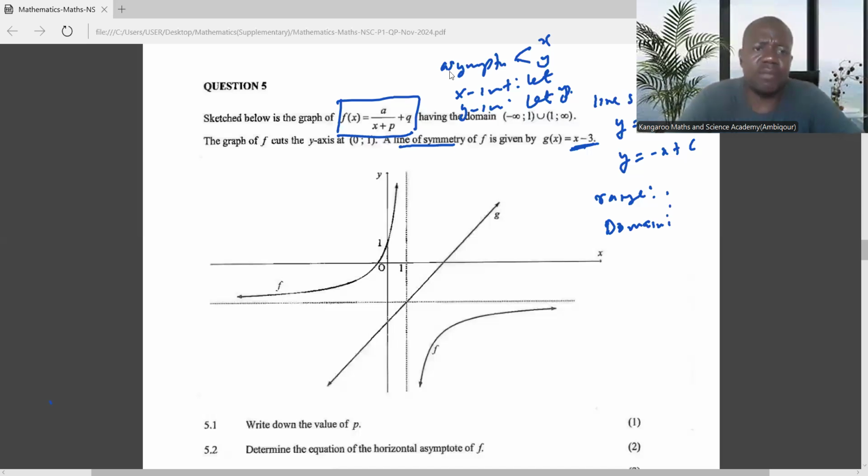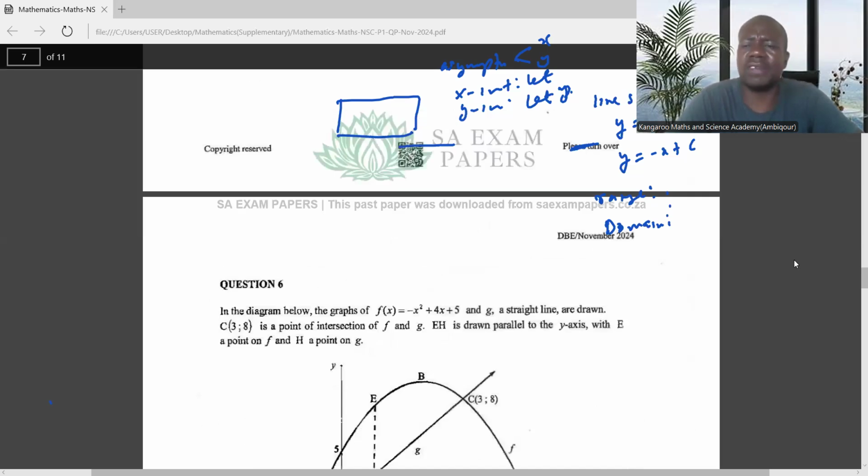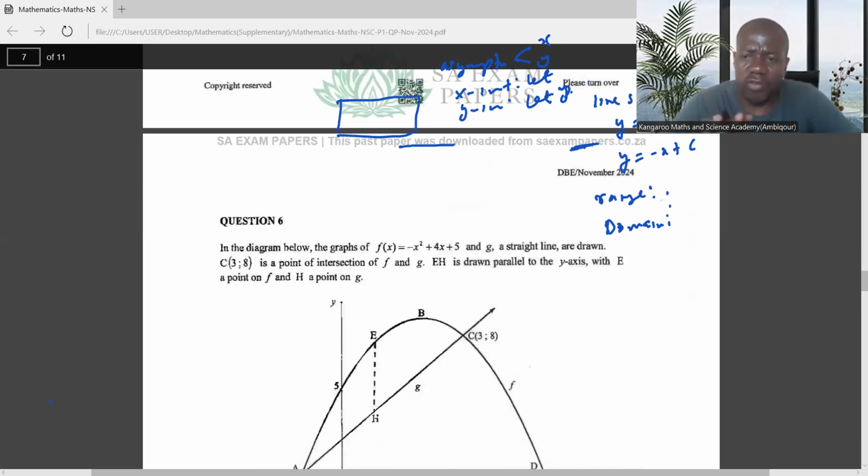Then now, after that, in the next question, you see, it's a parabola. So I'm saying it's all about what you're actually given. There's no way in the functional graph they will not give you any of the functions that I have actually indicated there, especially in functional graph.